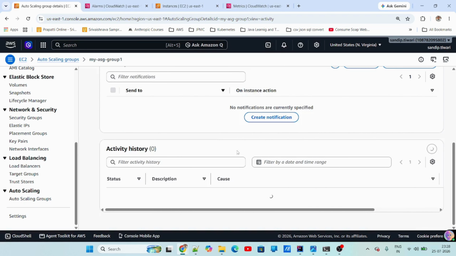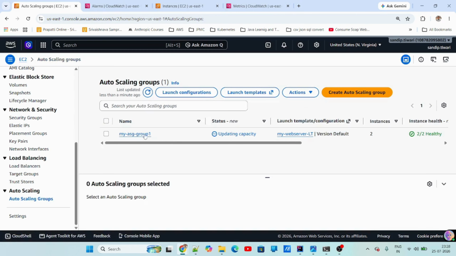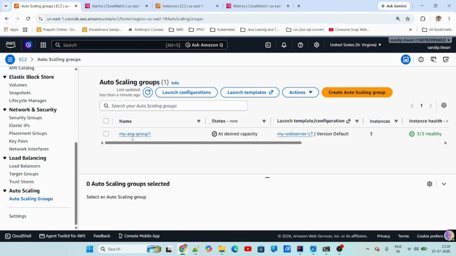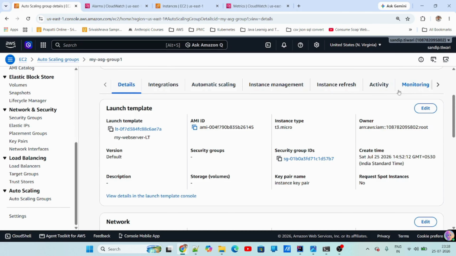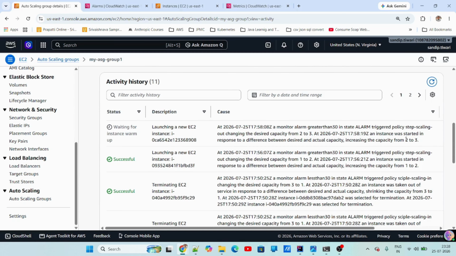event which will take place because we have that 60 seconds cooling off period, right, between the two scaling operations. So we'll have to wait for that. See, here you can see the desired capacity has increased to 3. There was one more scale out operation which took place. And if I go to activity here, I will see it has changed from 2 to 3. As you can see, again greater than 30 got triggered and it increased the capacity from 2 to 3.